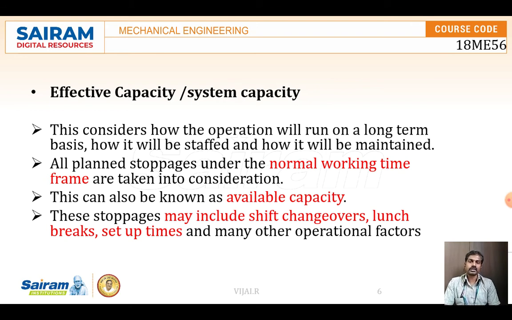This is called effective capacity or system capacity. Another term we call it is available capacity. So if a machine continuously works without stoppage and we imagine how much amount can be produced, that is called the design capacity. And if we consider the holidays and only the working days, only the working timing, then the amount that it can produce, we can take as the effective capacity or the system capacity of the facility.